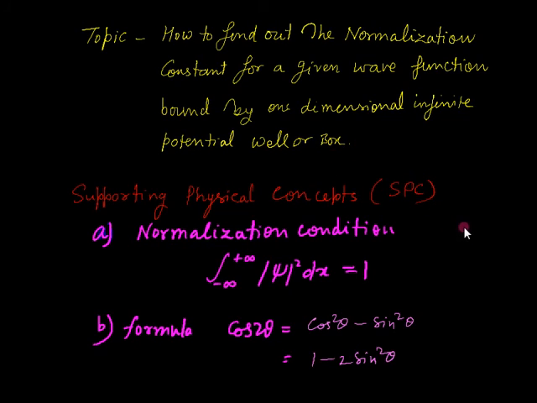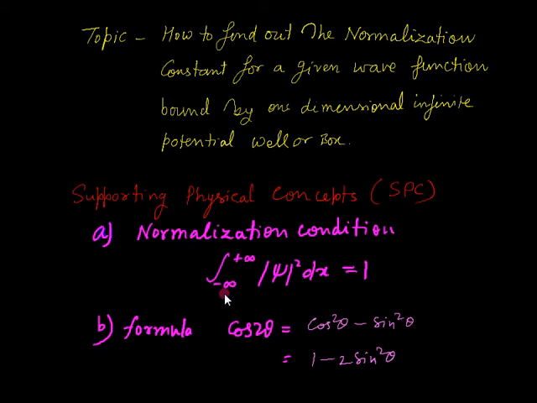Here, what are the supporting physical concepts? Number one is the normalization condition, for the wave function which is bounded within the given dimension. That basically we know as the normalized wave function. So what is that condition by which one can say that this is a normalized wave function? If any wave function satisfies this condition, that will be normalized.